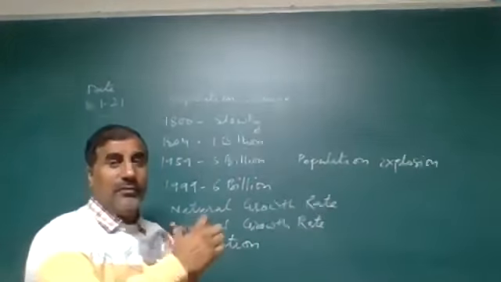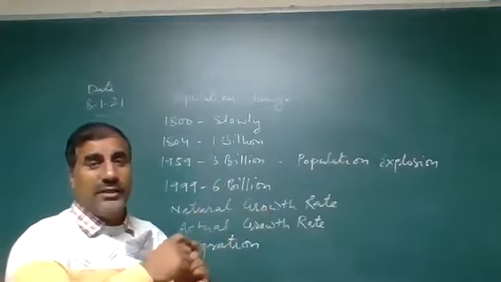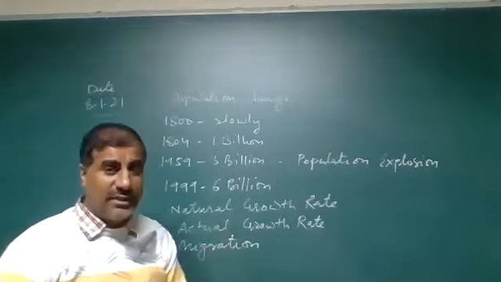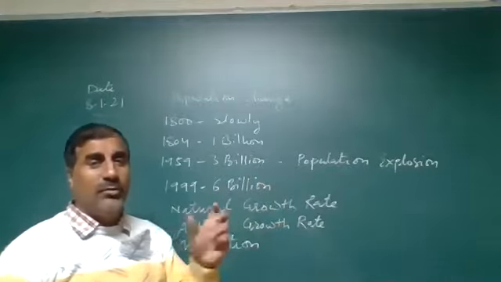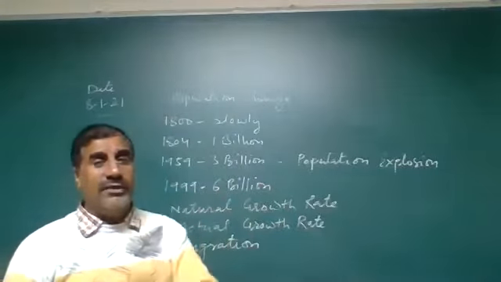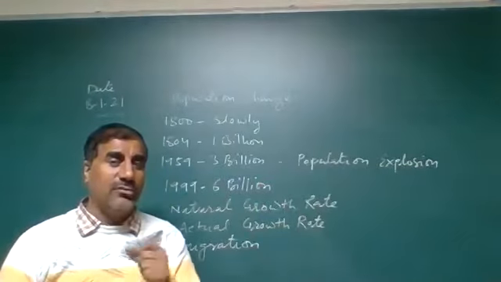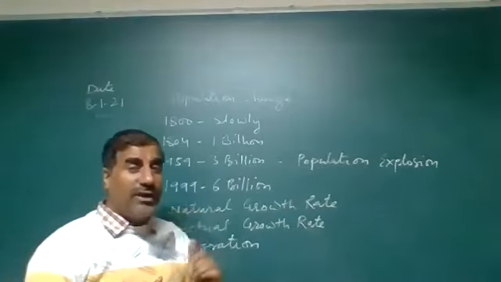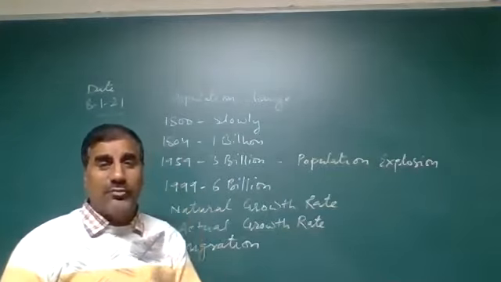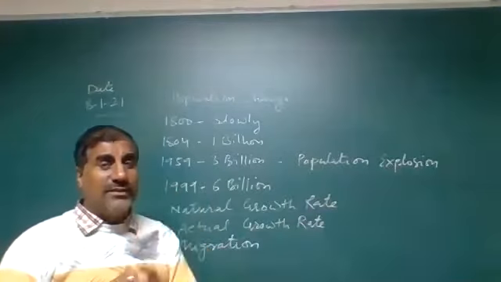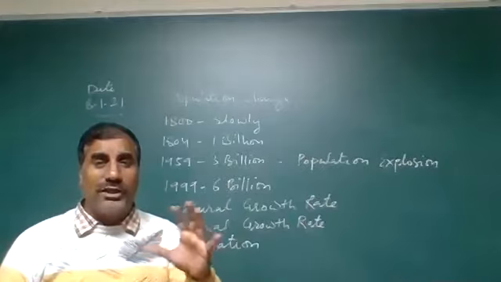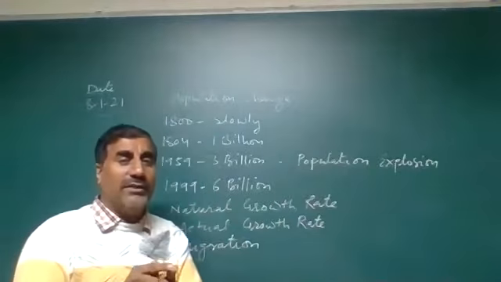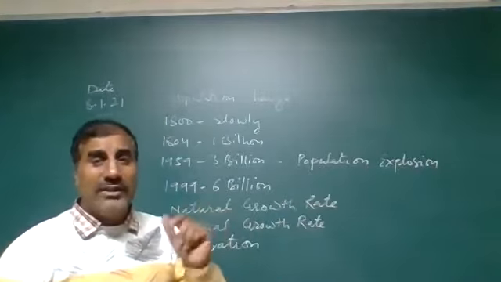Both the death rate and birth rate are responsible for population change. If any area's population changes, it depends on the birth rate, the death rate, and also migration. So today we'll discuss in detail migration, birth rate, and death rate. We'll also discuss what type of quality of population a nation should have. If two nations have the same size of population, like Japan and Bangladesh, why is Japan more developed than Bangladesh? Today we'll discuss that.